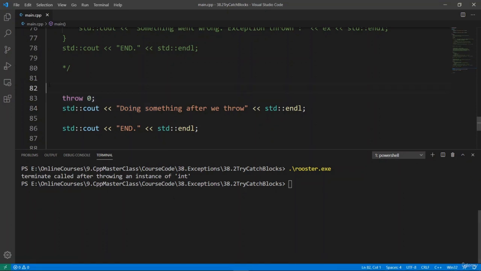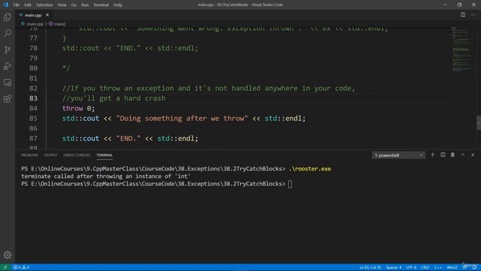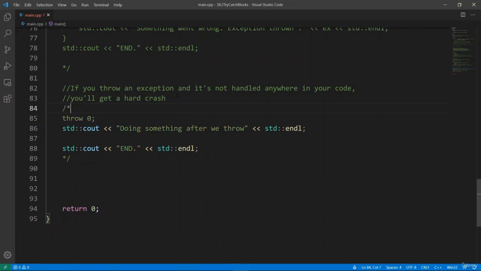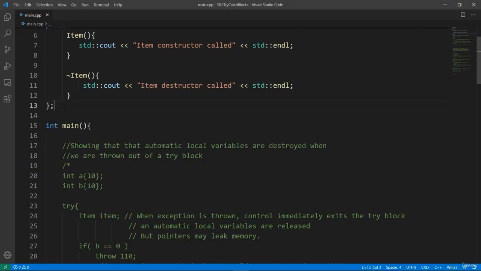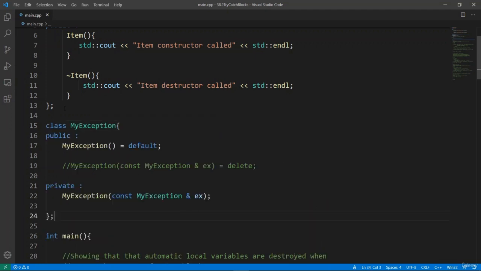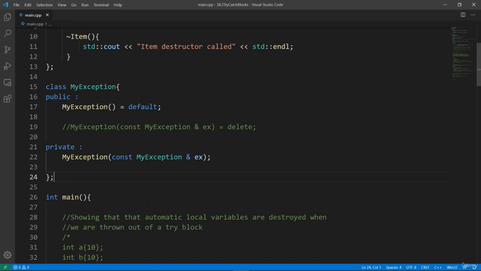Okay, let's put a proper comment to make this super clear, and we are going to comment this out because we still have a few things I want you to see. And the next thing I want you to focus on is the copyable requirement for the types that you can throw as exception. And to learn about that, we're going to create a class and call it myException.